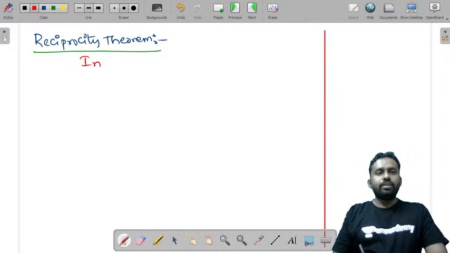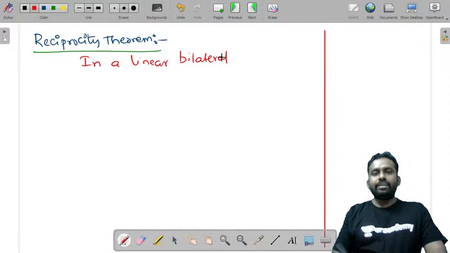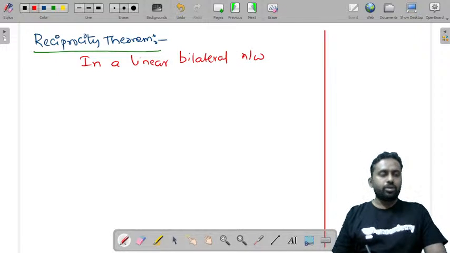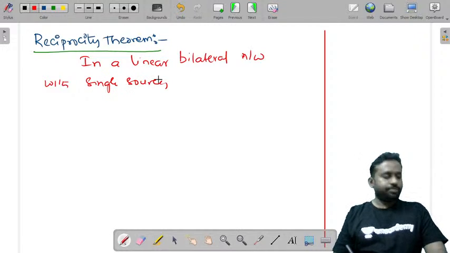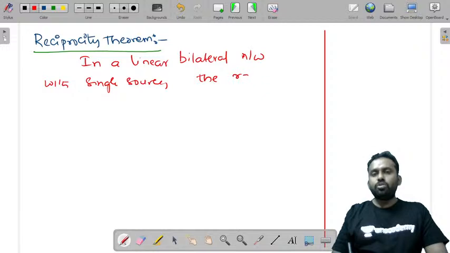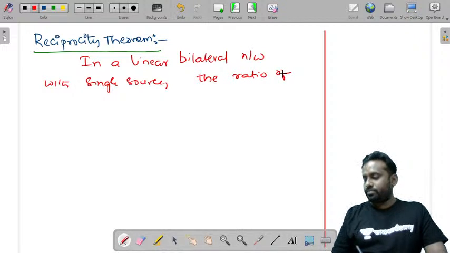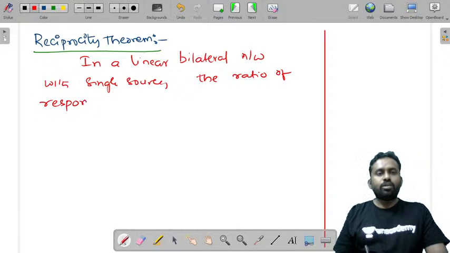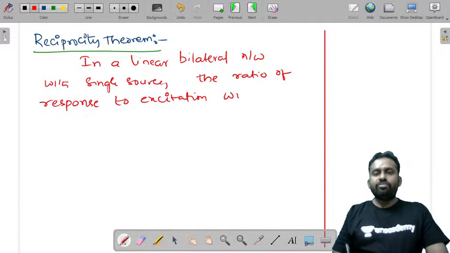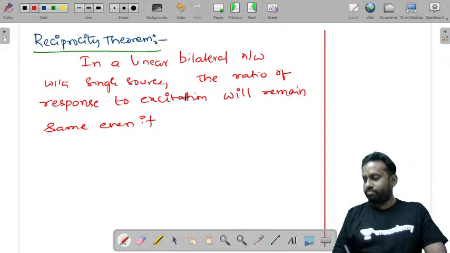In a linear bilateral network with single source, the ratio of response to excitation will remain same even if